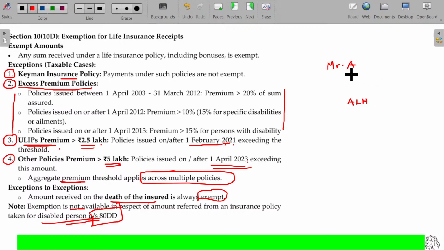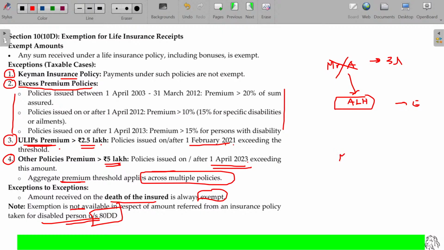A insured, the premium payable being 3 lakhs. You are aware that the premium payment is more than 2.5 lakhs. On withdrawal, definitely it is taxable in the hands of Mr. A. But A died. Now the amount is received by the legal heir of A. What happens here? Fully exempt. Clear.